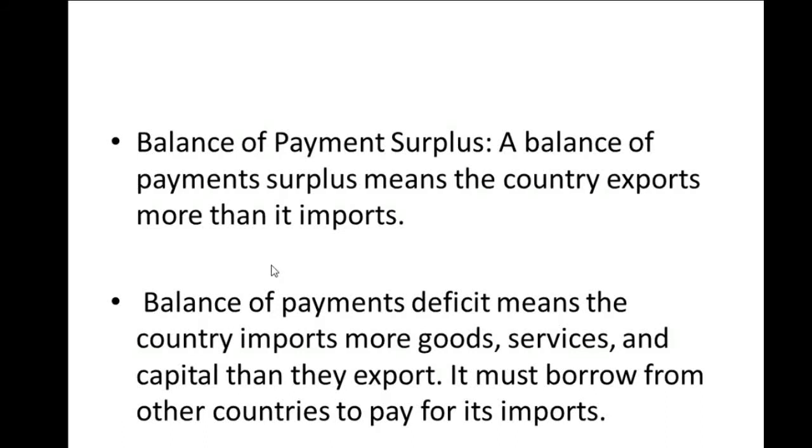So we can say balance of payment deficit is when the total receipts from a country's export is less than the total payment on import of that particular country. So that is the inverse definition. Once you remember the balance of payment surplus, it is the direct opposite of balance of payment deficit.